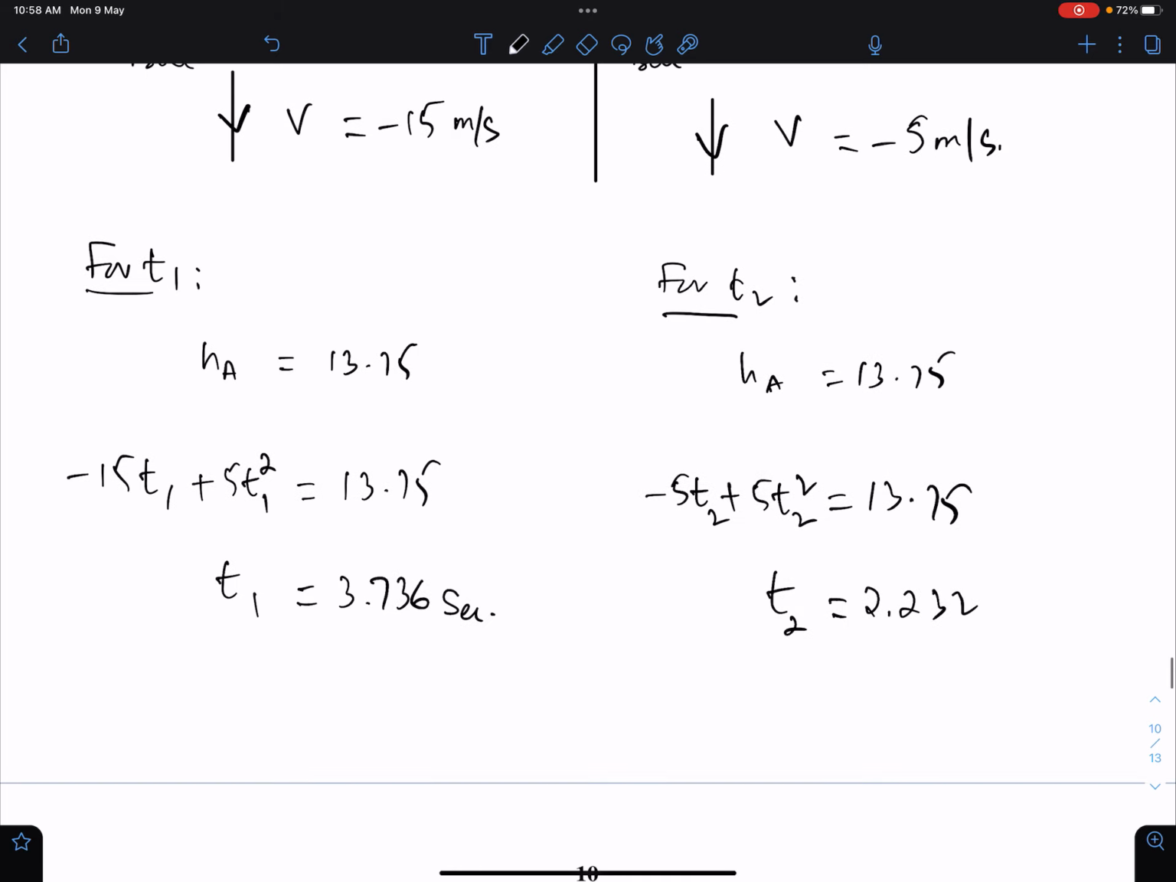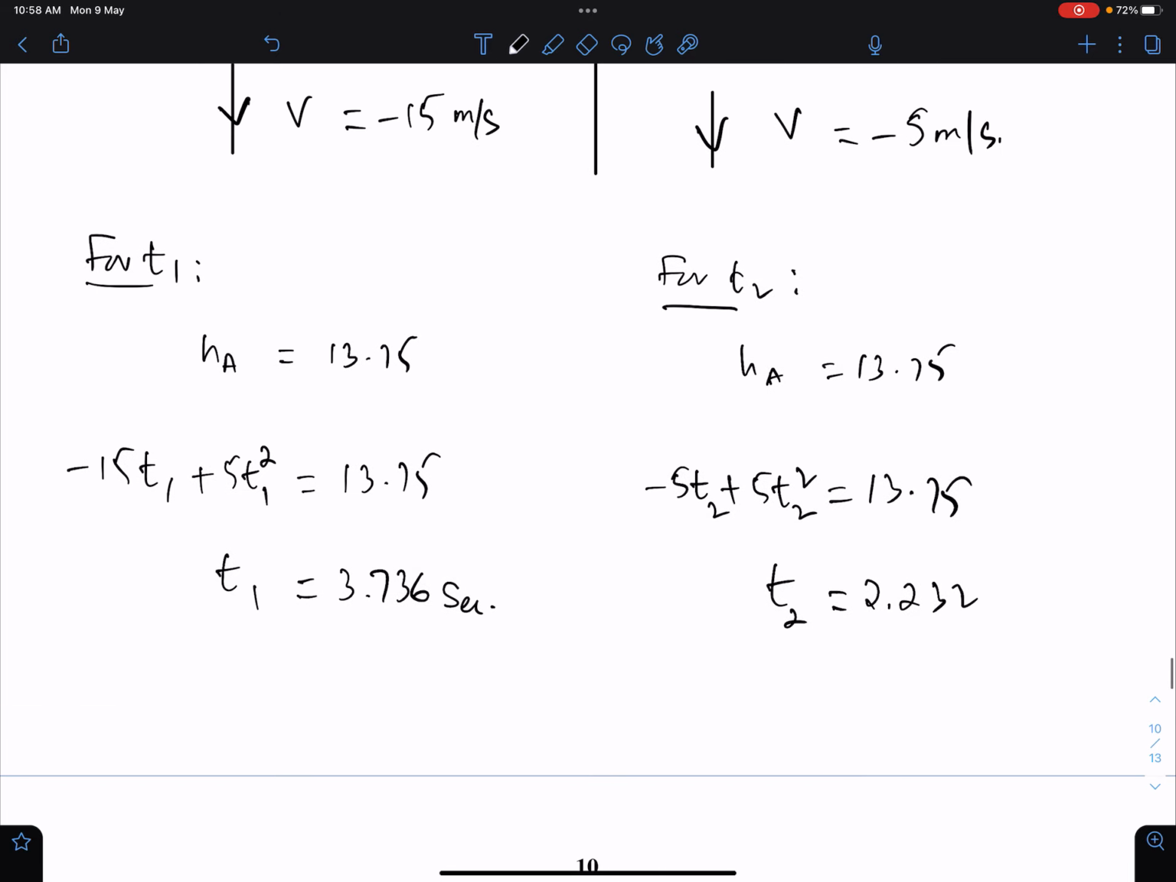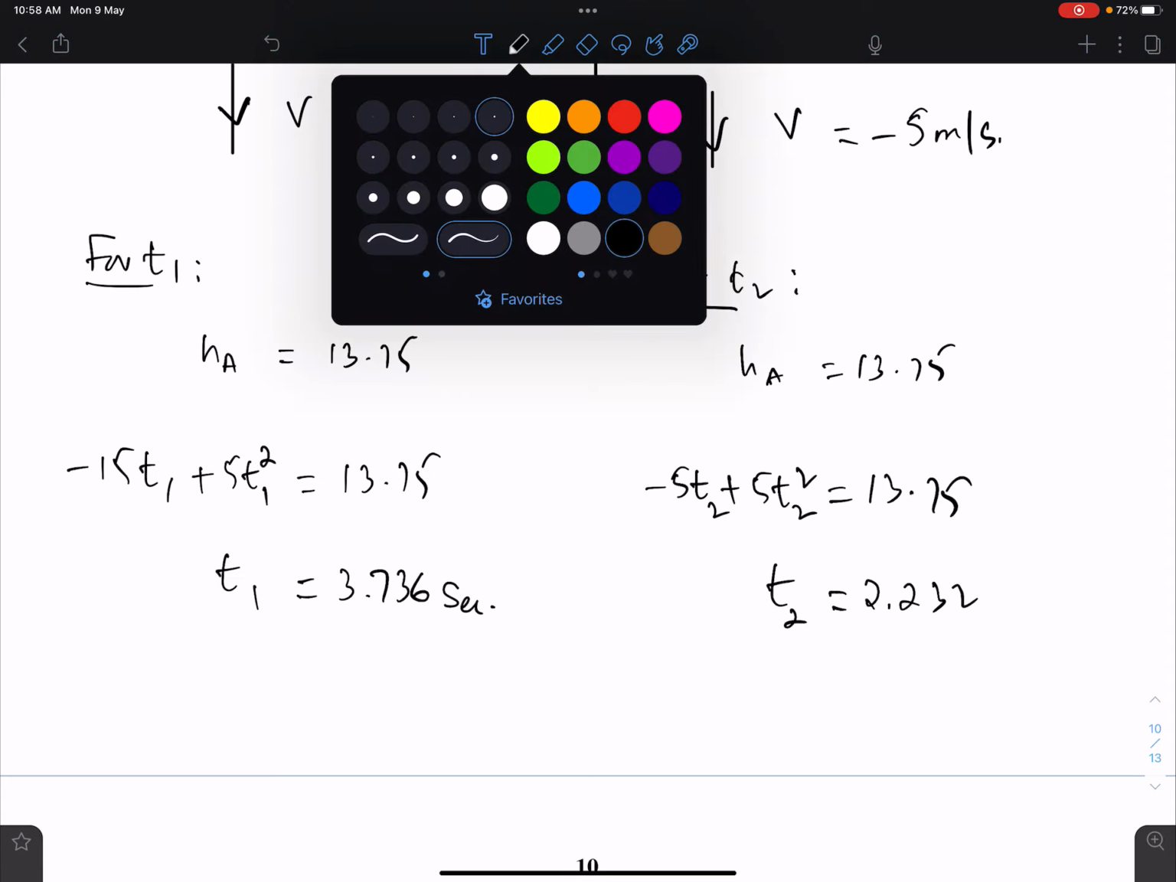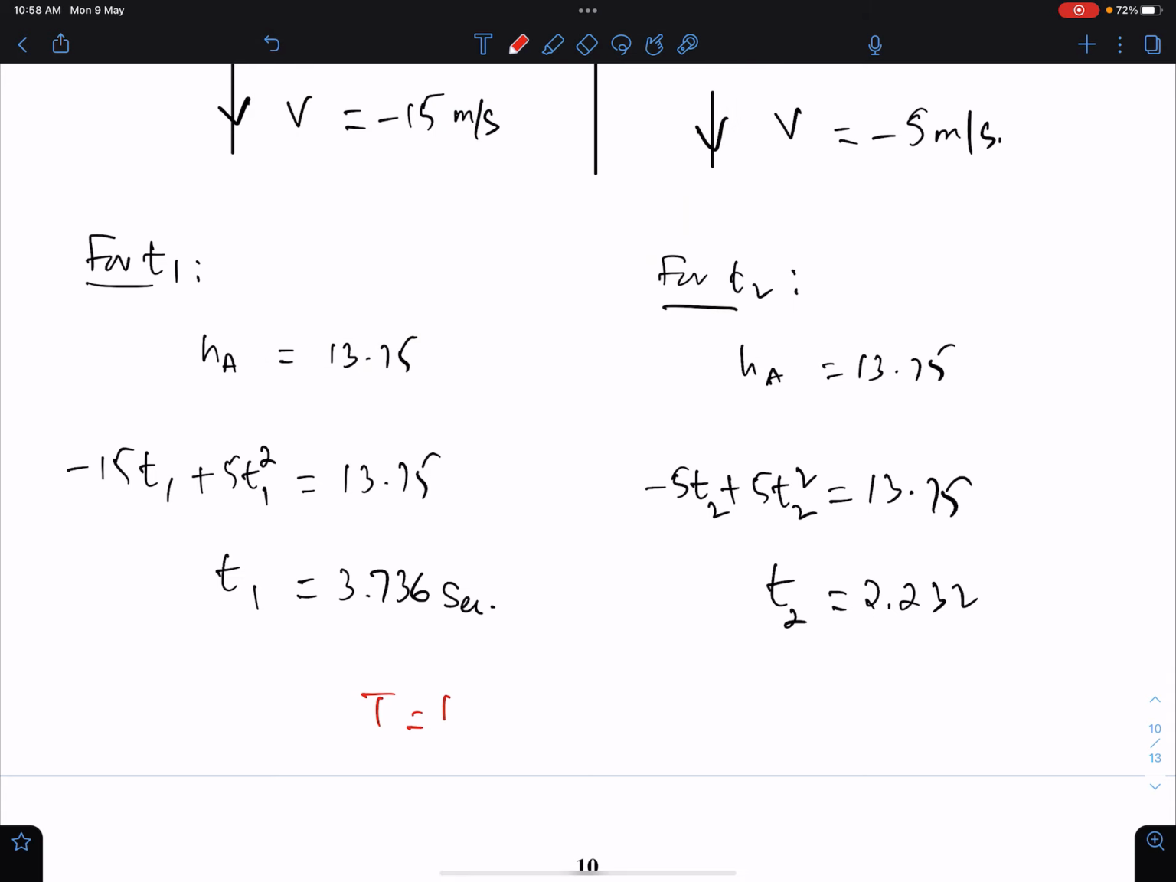Now we need the difference between these two times. Hence, the difference between these two times is t, which is t1 minus t2, 3.736 minus 2.232. This is 1.50 seconds. And this was the requirement.